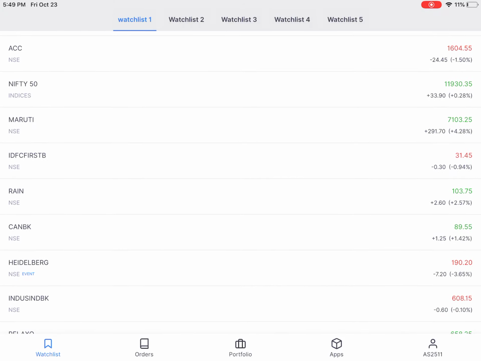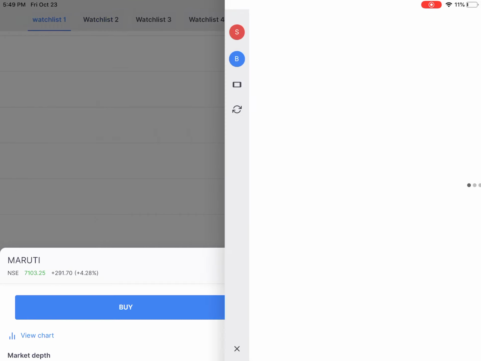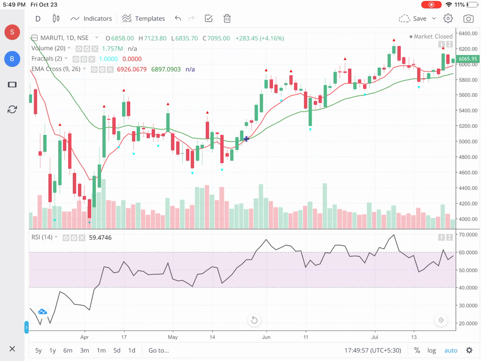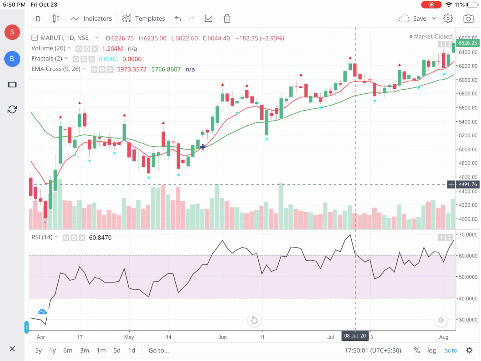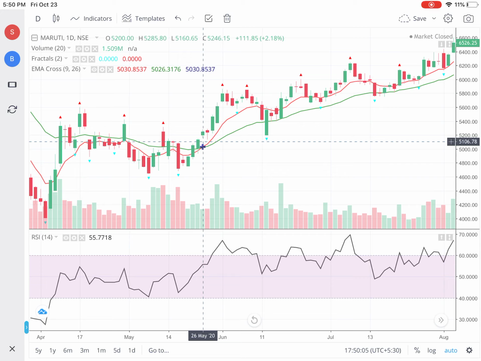Let us take up Maruti. Now Maruti had a crossover in the month of May, 26 May, and at that stage the RSI was below 60.